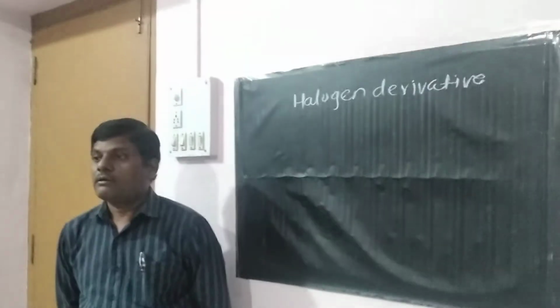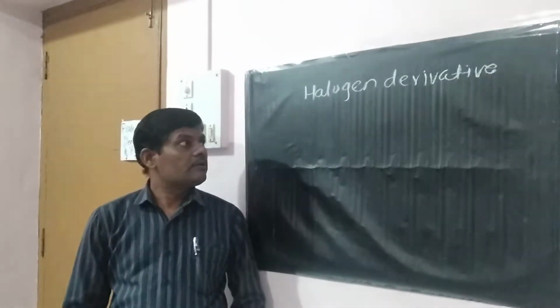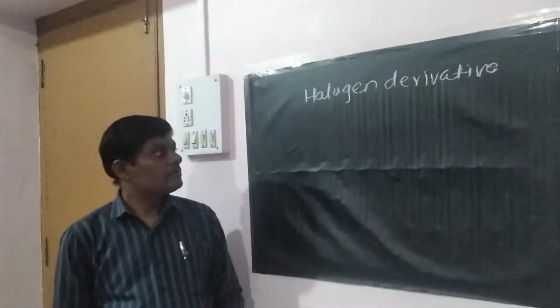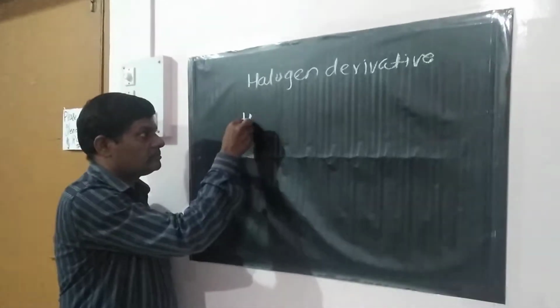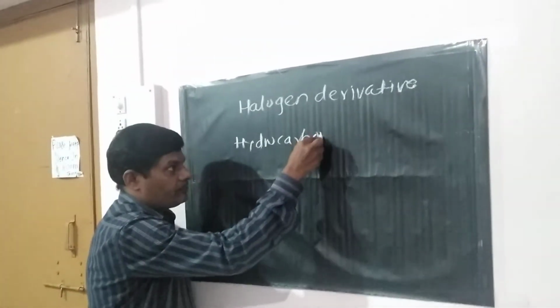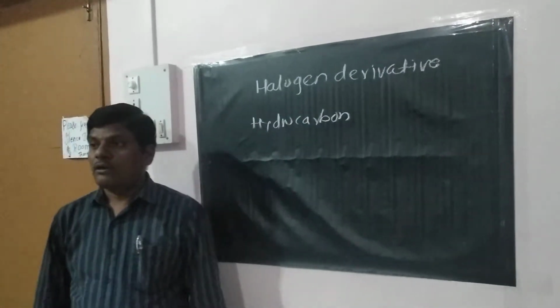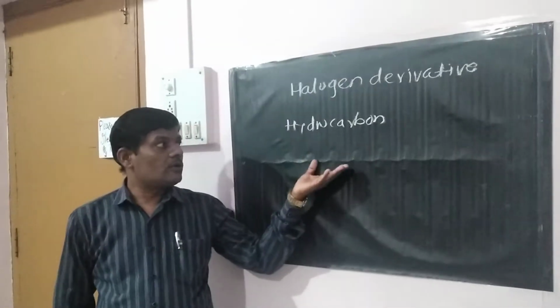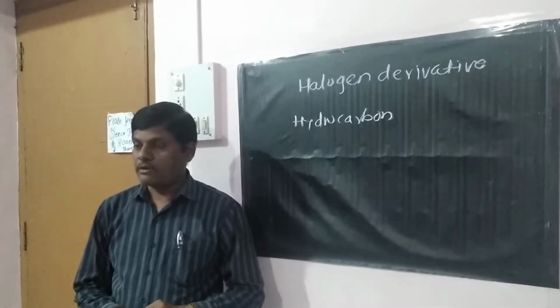In this topic, we have to study first the hydrocarbon. Before going to the halogen derivative, we have to know about the hydrocarbon.